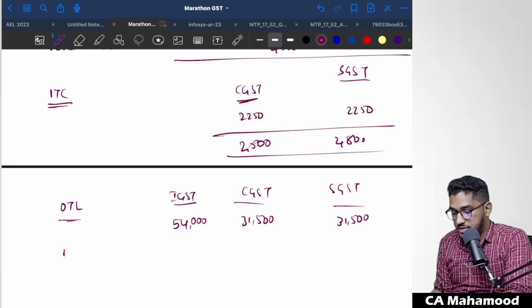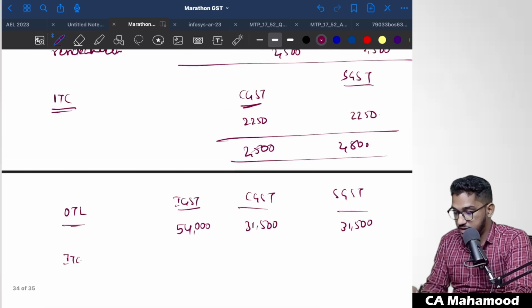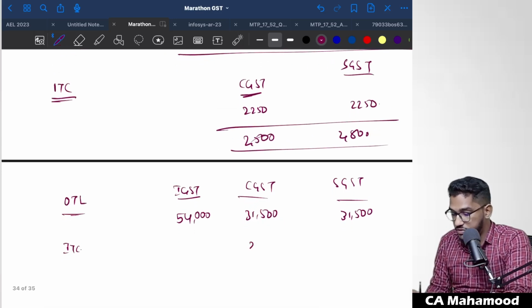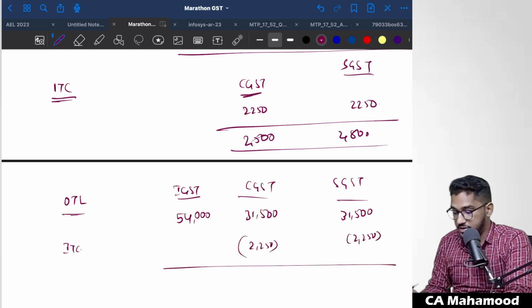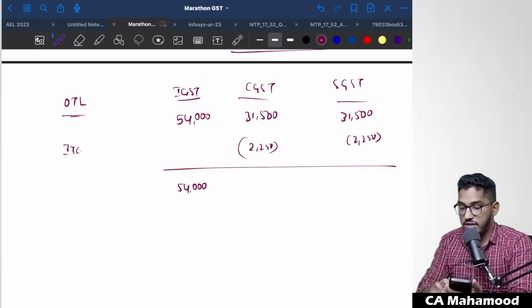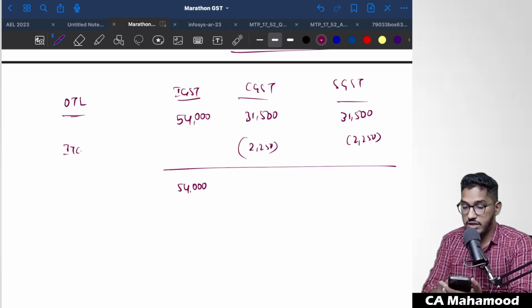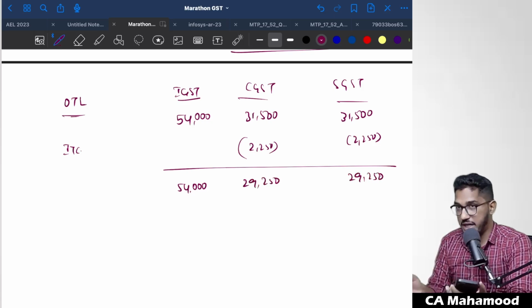In this, I can adjust input tax credit. What can I adjust as input tax credit? I have 2,250 rupees of CGST and 2,250 rupees of SGST, so I can adjust it. So 54,000 rupees of IGST I have to pay in cash. CGST: 31,500 minus 2,250 comes to 29,250, and here also 29,250. This much amount I have to pay in cash.